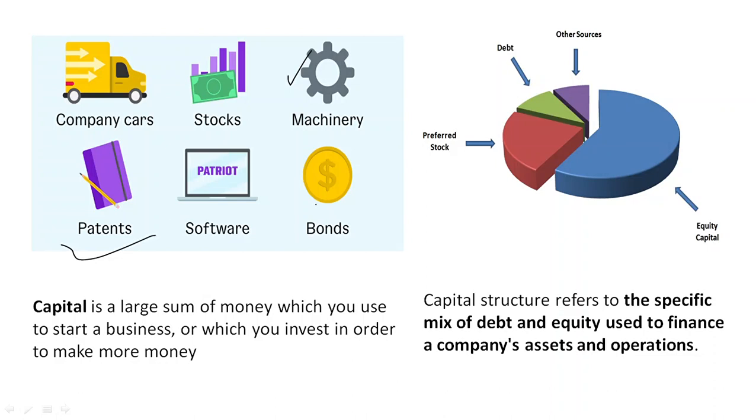And capital structure is, what is the nature of this capital? What is the nature of this finance that you have raised? Have you raised it from debt financing or from equity financing? Is it through equity capital, equity shareholders, or from preference shareholders? You've collected the funds for running the business operations, for starting the business, for buying the assets. So you will need money for running the business.